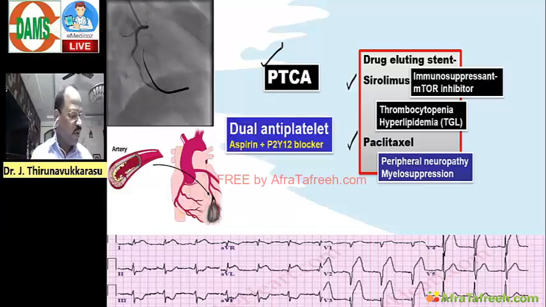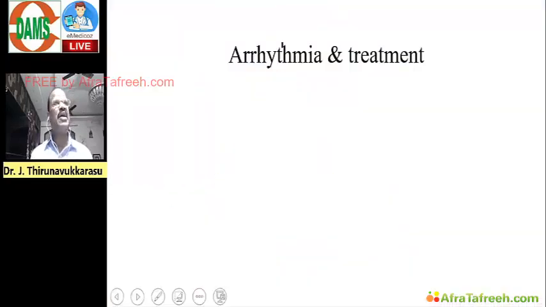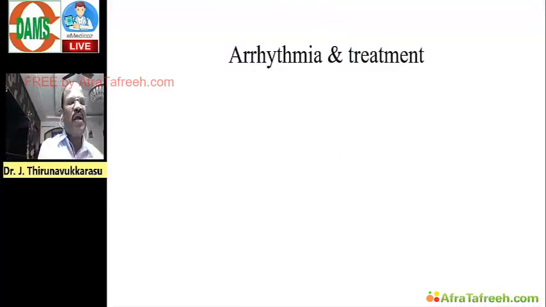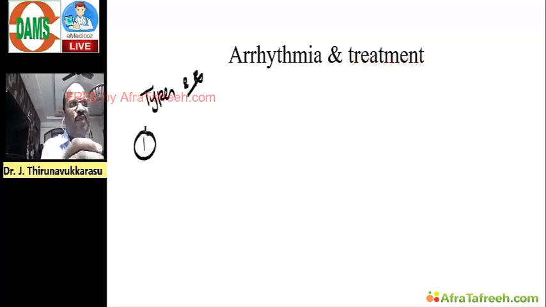That's important. Next, coming to the second chapter, arrhythmia. Here your must-know point will be the different types of arrhythmia and their treatment. For example, a simple question. Suppose a patient is having supraventricular tachycardia.